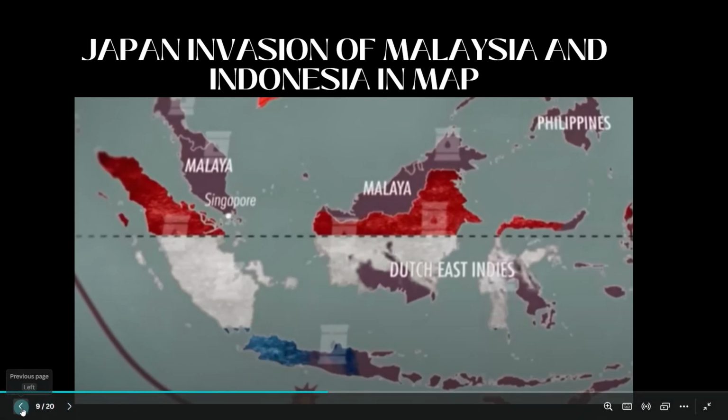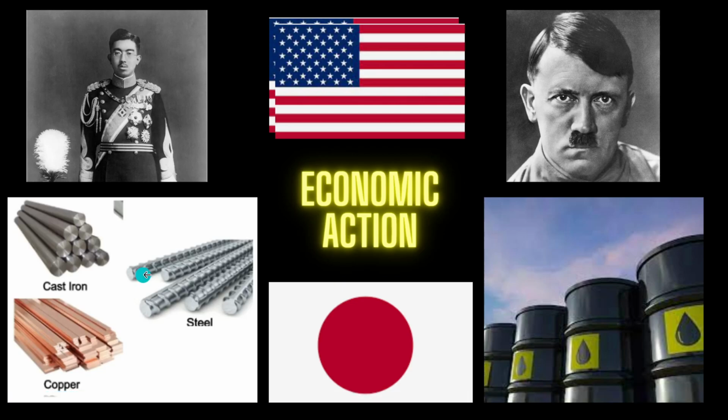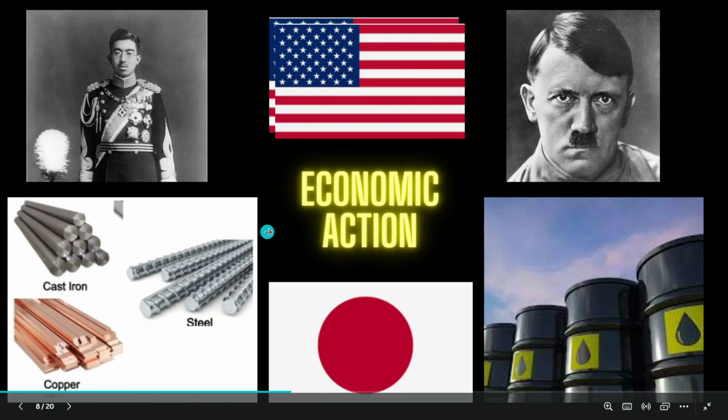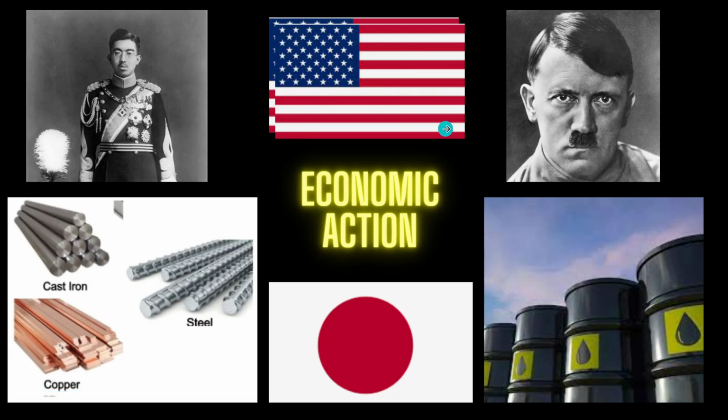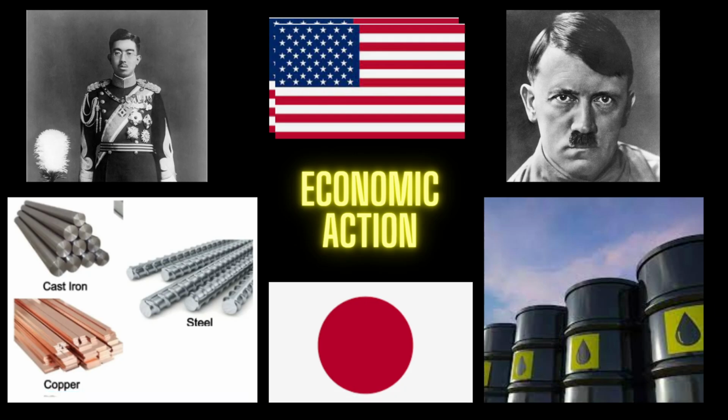So he thought of attacking those regions and using them to cover up these resources. But US took another economic action where they completely stopped exporting oil to Japan. And let me remind you, 80% of oil was given by US to Japan. If this resource was stopped, it would be a greater problem for Japan.